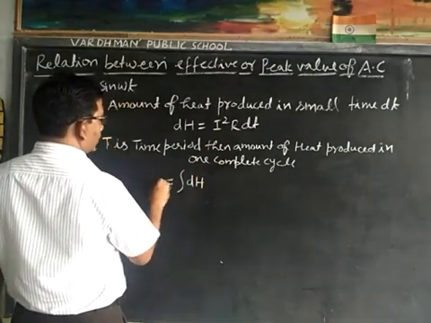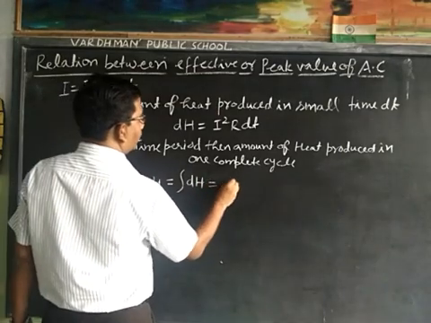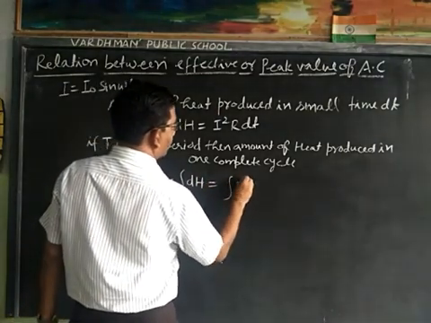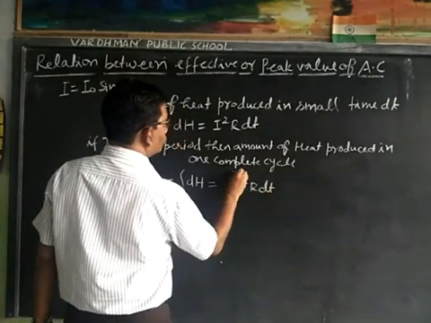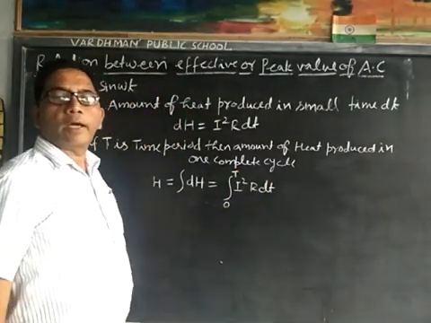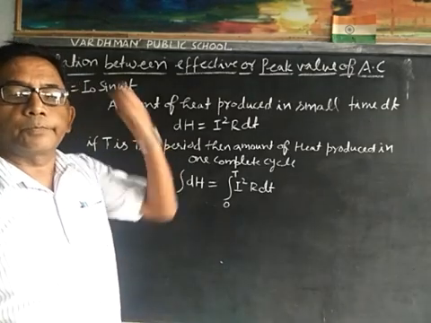Integration of dH is H, and I square R dt, with lower limit 0 and upper limit T.